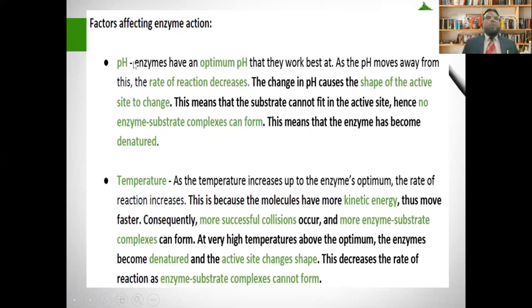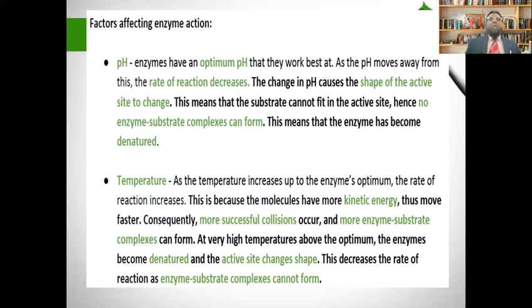If the pH is 7, it is neutral. If more than 7, it is alkaline, and less than 7, it is acidic. Enzymes have an optimum pH that they work best at. I mean, each enzyme has a specific pH where it works best. For example, if you are studying the pH of the stomach, the stomach pH is about 2.2. At this pH the protease works best.